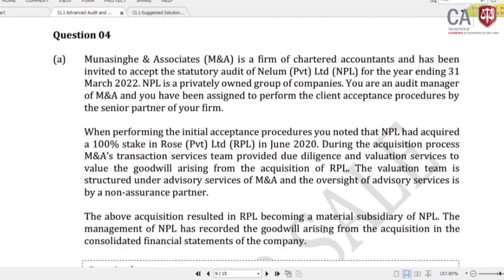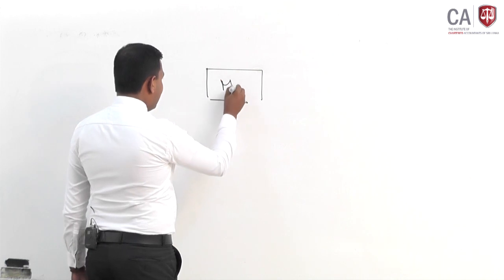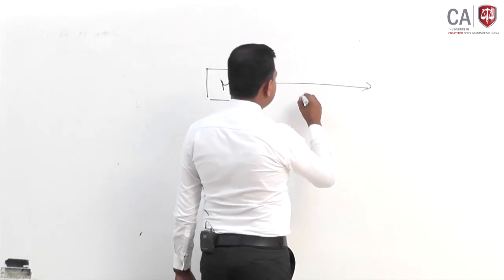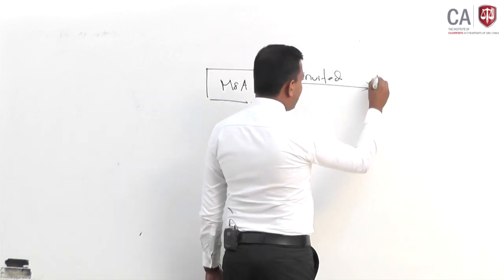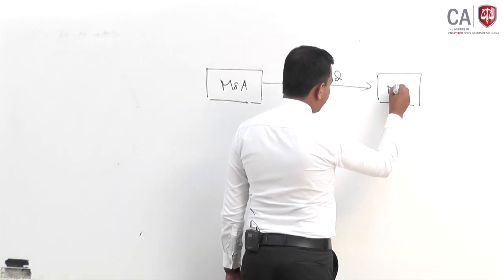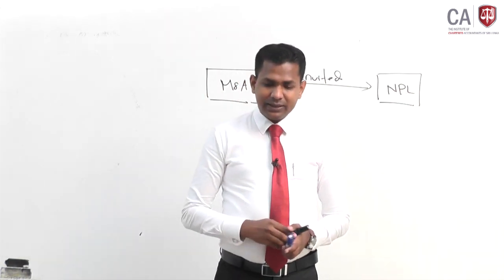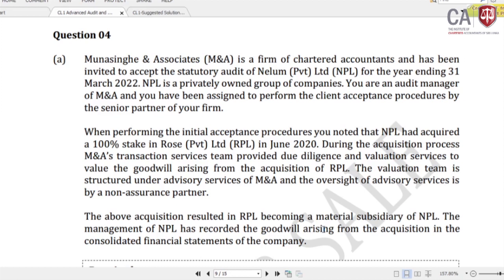So Mona Singh Associate is a firm of chartered accountant, has been invited to accept the statutory audit of Nelum Private Limited. So M&A is the chartered accountancy firm. So they have been invited to carry out the audit of NPL. Always whether it's a private limited or a PLC is a so crucial information. So this is a private limited. That is an important information in auditing questions.